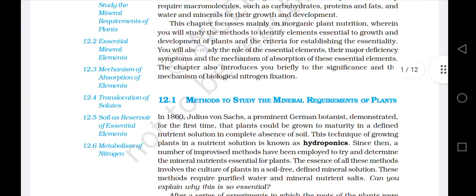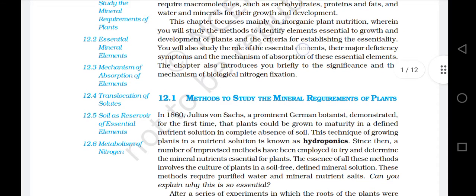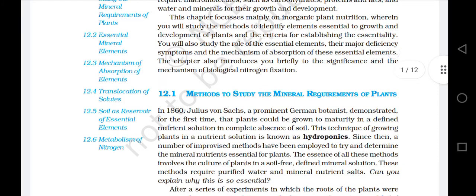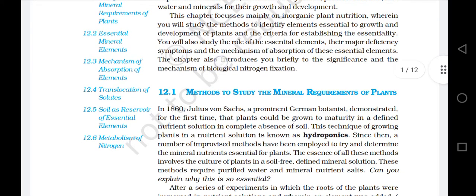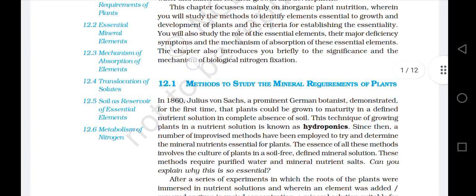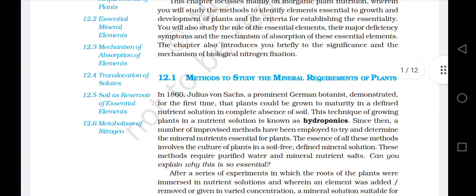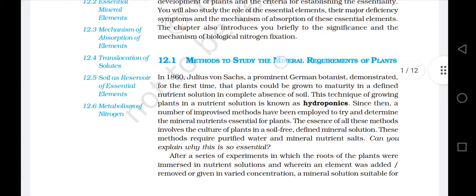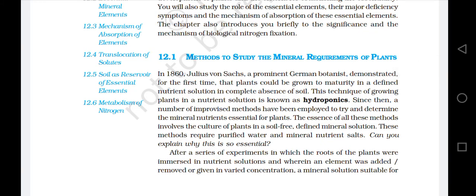You will also study the role of the essential elements, their major deficiency symptoms, and the mechanism of absorption of these essential elements. The chapter also introduces you briefly to the significance and the mechanisms of biological nitrogen fixation. 12.1 Methods to study the mineral required for plants.